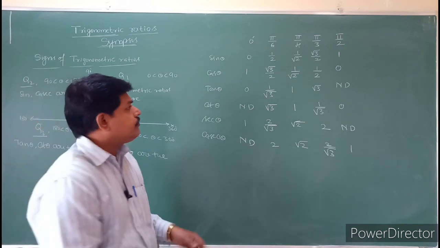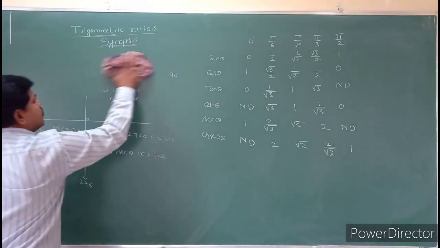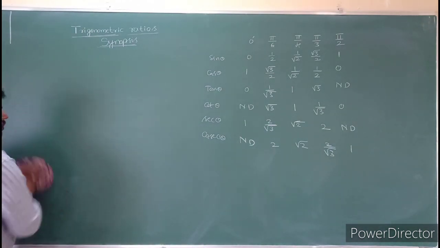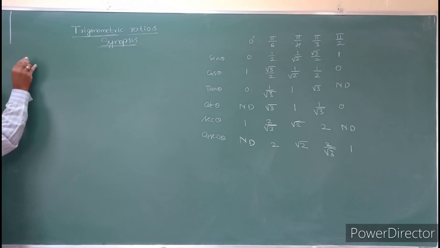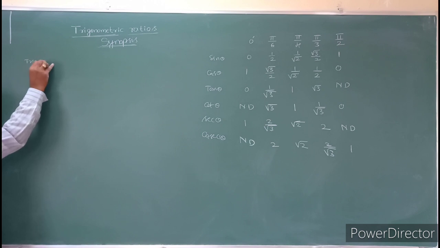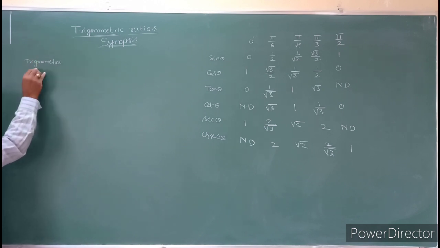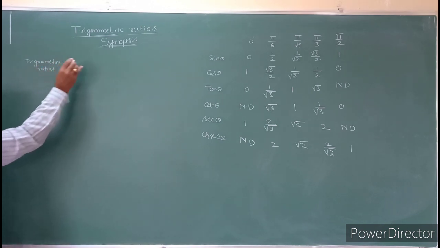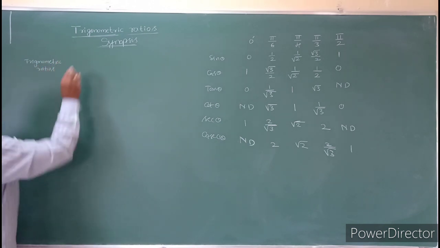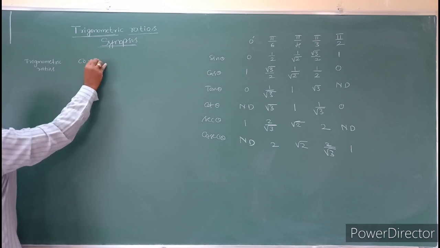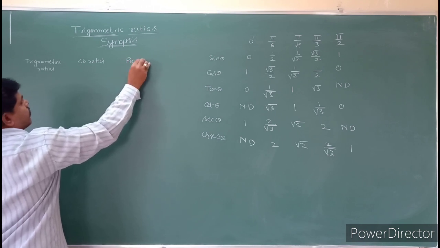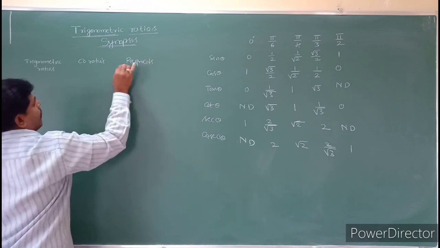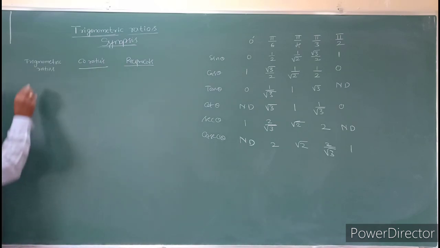So see that one, students. Trigonometric ratios, co-ratios and reciprocals. So what is this value, sir? First see this one, students.